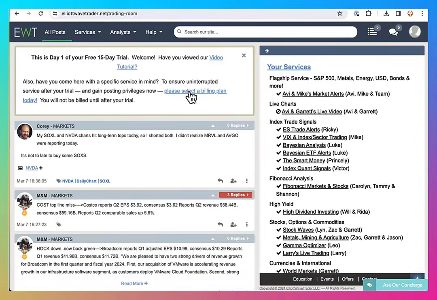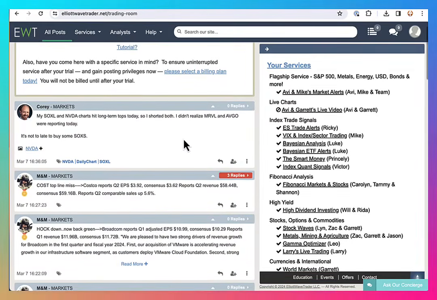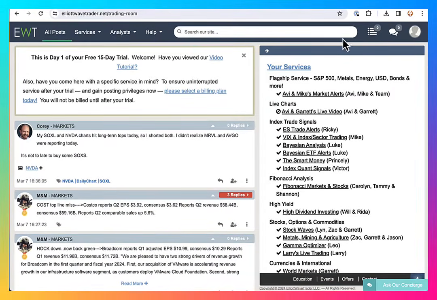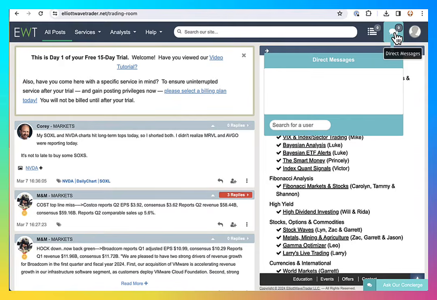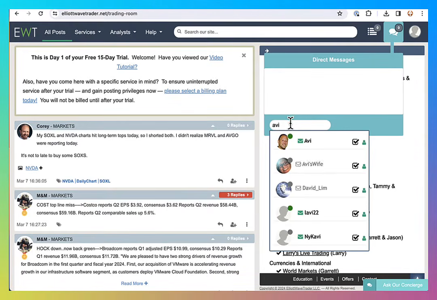When you initiate a post, you'll also automatically be following it and receive alerts up here when you have an unread reply. Once you have posting privileges, you can also direct message anyone in the room here. Just start typing their name in the field to find them.